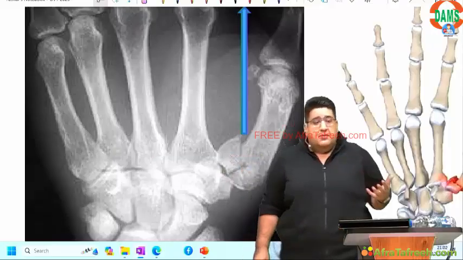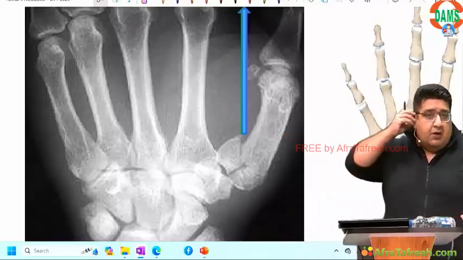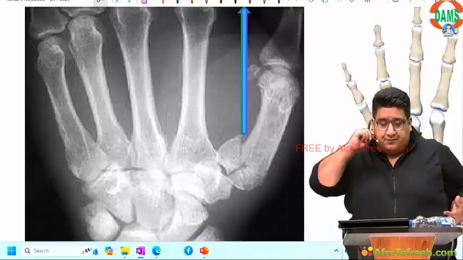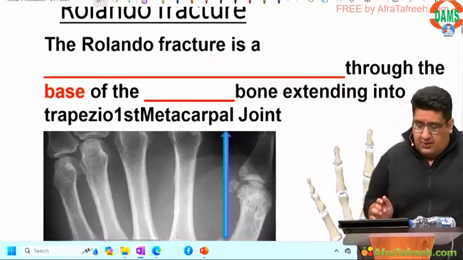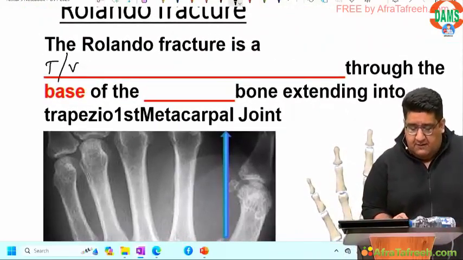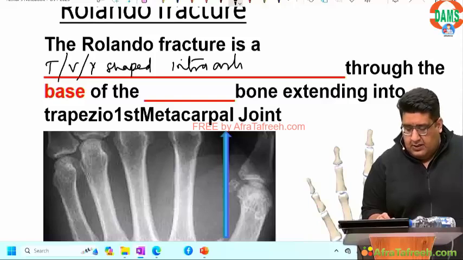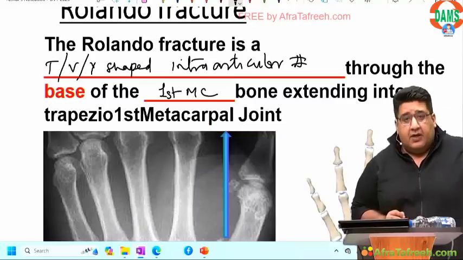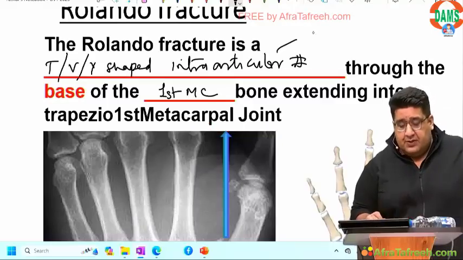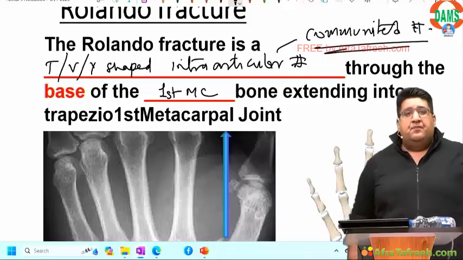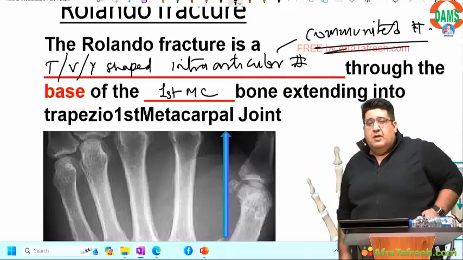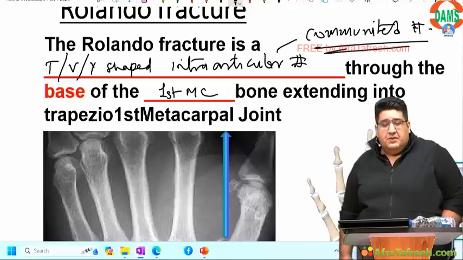The previous one was a typical two part. This is more than two part. That is what is called comminuted. Sometimes T shape, sometimes V shape, sometimes Y shape. So it is a T, V, Y shaped intra-articular fracture through the base of the first metacarpal, extending into the trapezius first metacarpal joint. But what is the classical word that we need to remember? Comminuted fracture. More than two fragments. Okay?